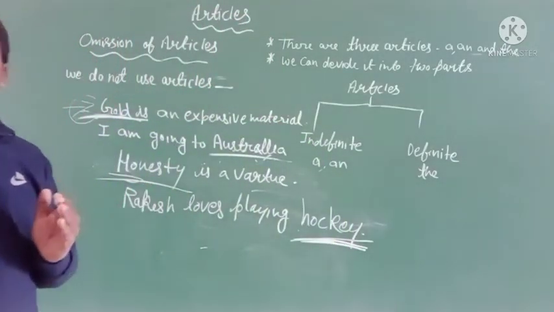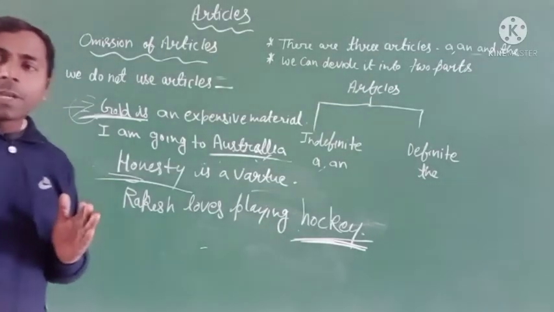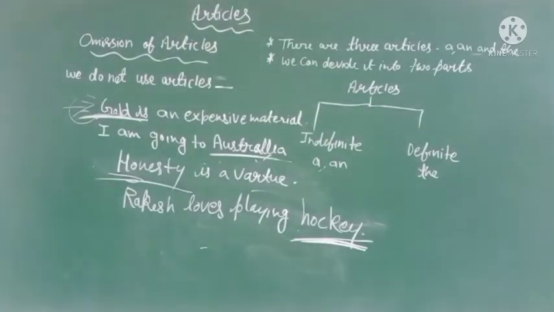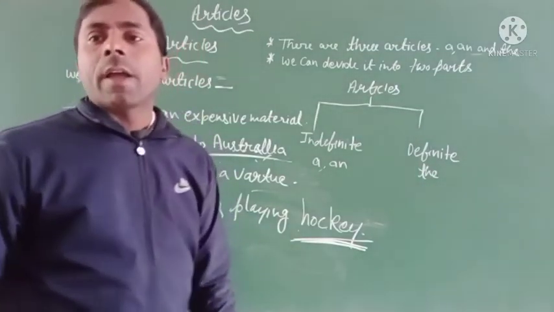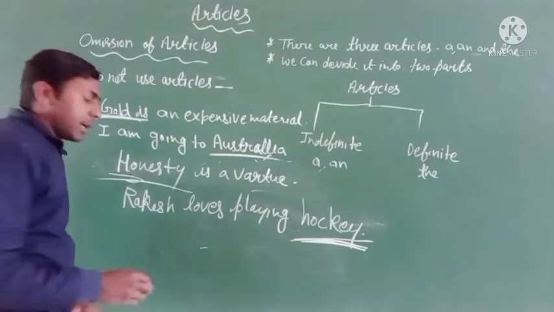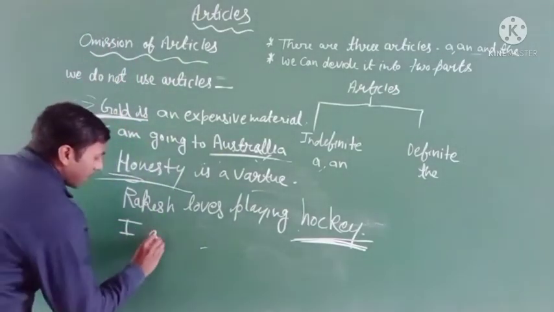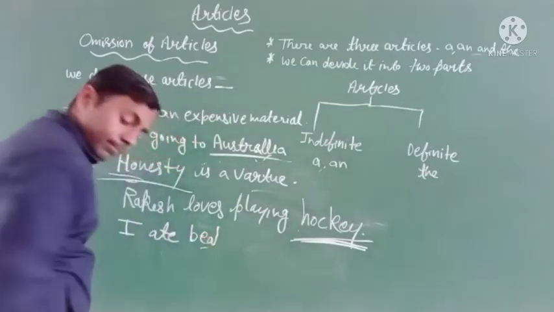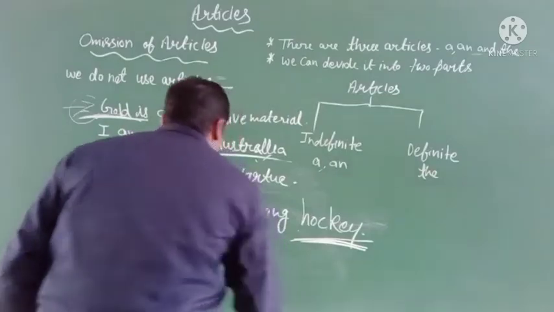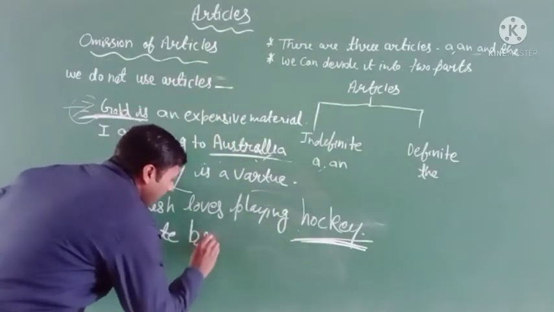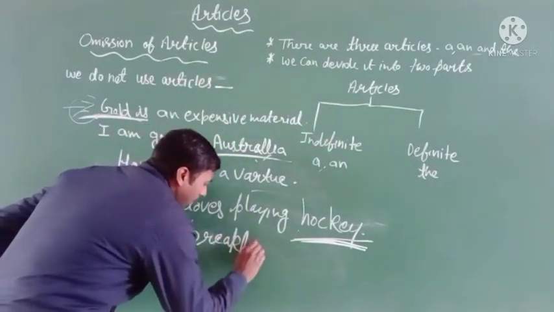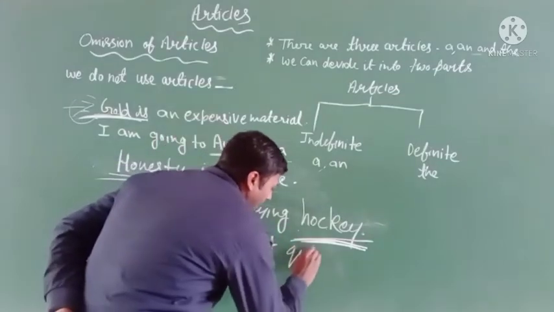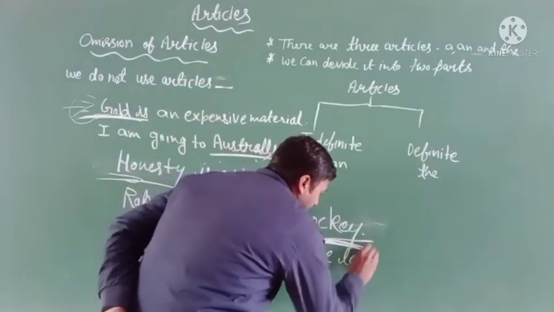Now next, we do not use any article before the name of meals. You know very well about that. Meals, like: I ate breakfast quite late.